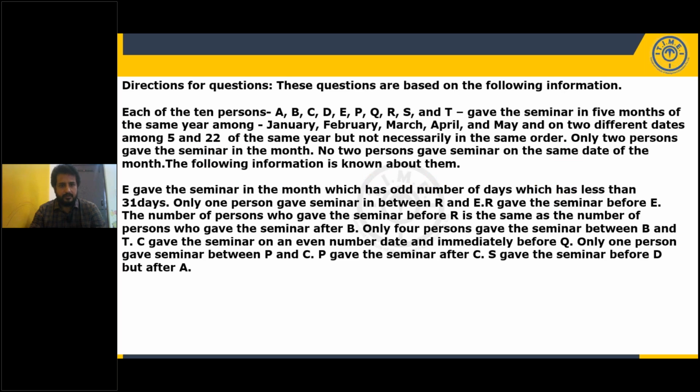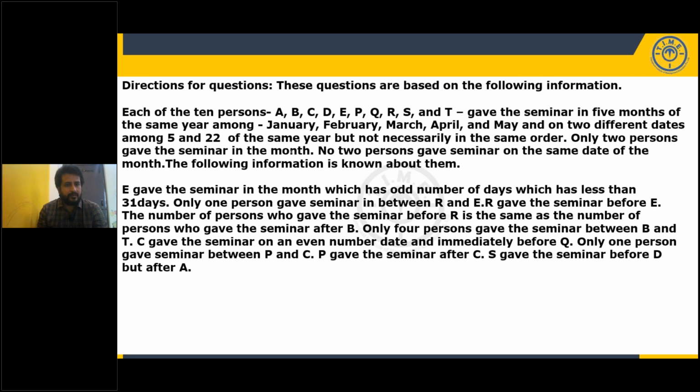Okay. Now come to this. Each of the 10 persons A, B, C, D, E, P, Q, R, S, and T gave a seminar in 5 months of the same year among Jan, Feb, March, April, May, and on 2 different dates, 5th and 22nd of the same year, but not necessarily in the same order.